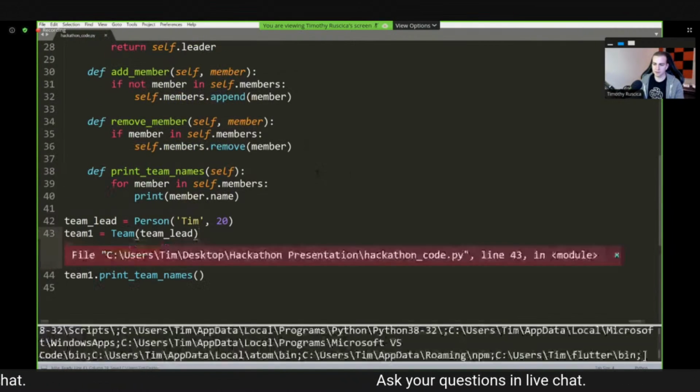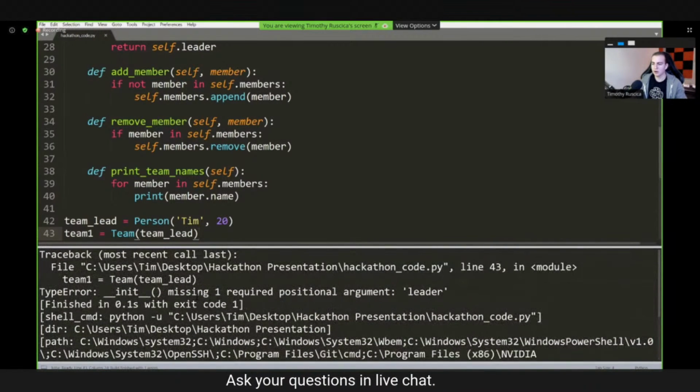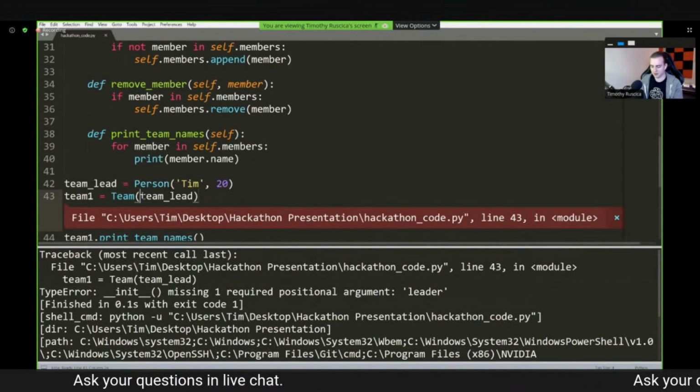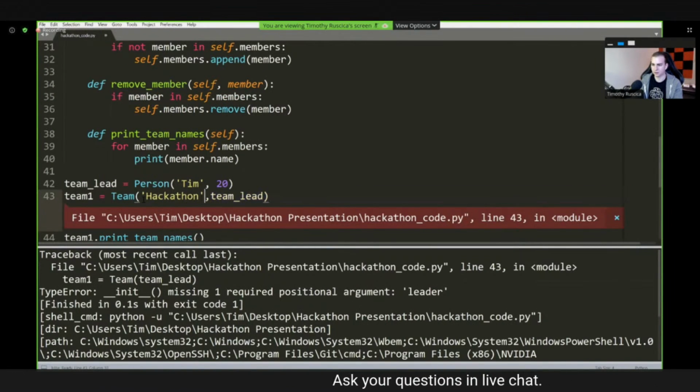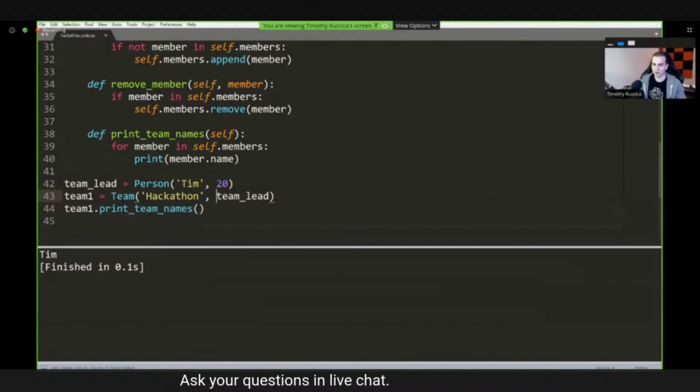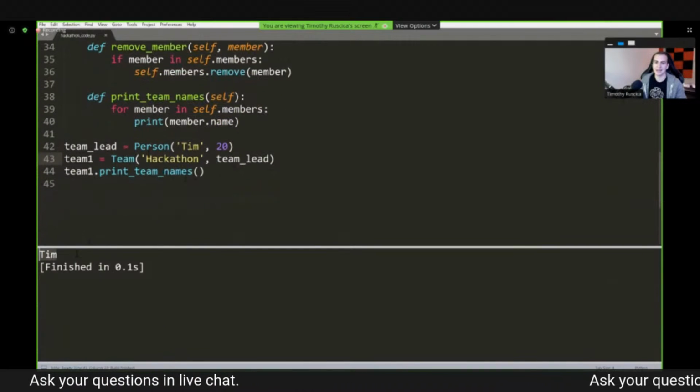All right, so let's run this. And what is the issue here? Missing one required. Oh, I forgot to add in the name. Let's just make this name hackathon like that and run. Okay, so there we go. Now when we print the team names, we get Tim.